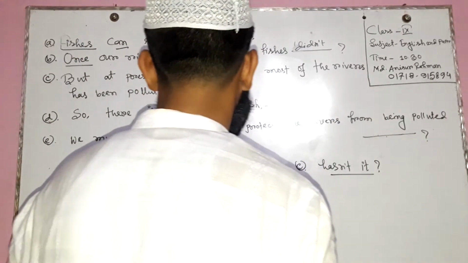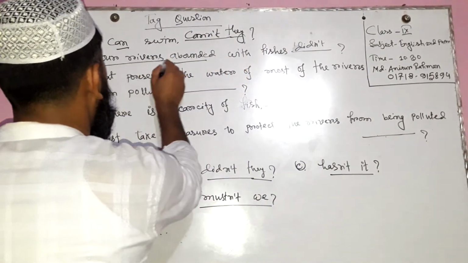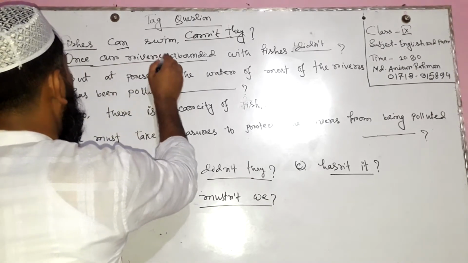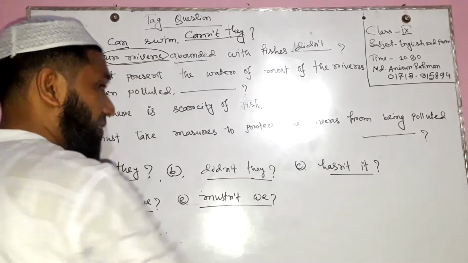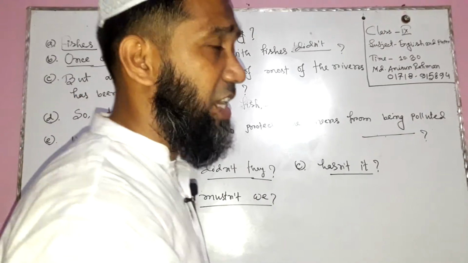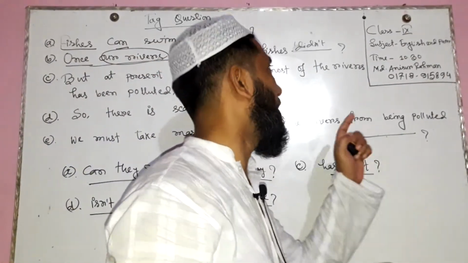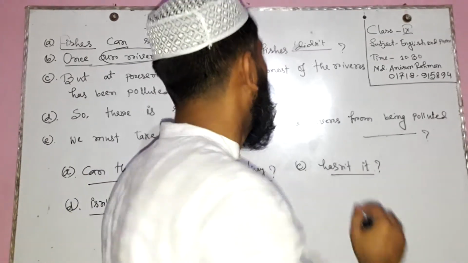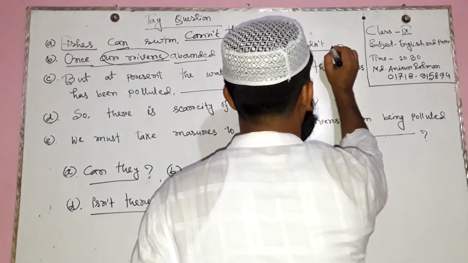Our rivers is the main subject, and this subject is third person plural. So in this place we need to use they as a pronoun after the interrogative sign.